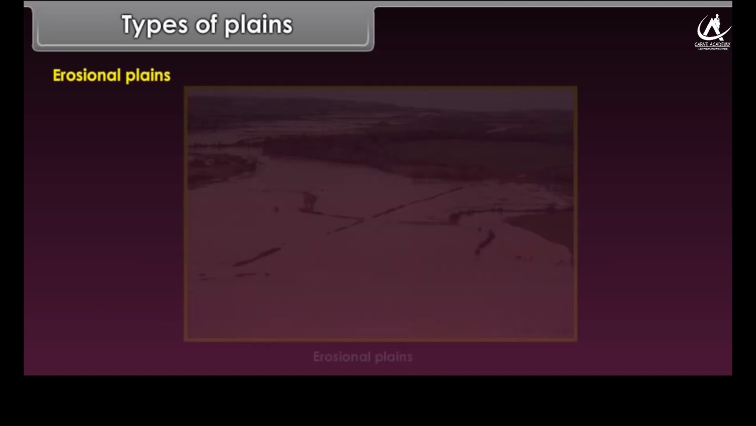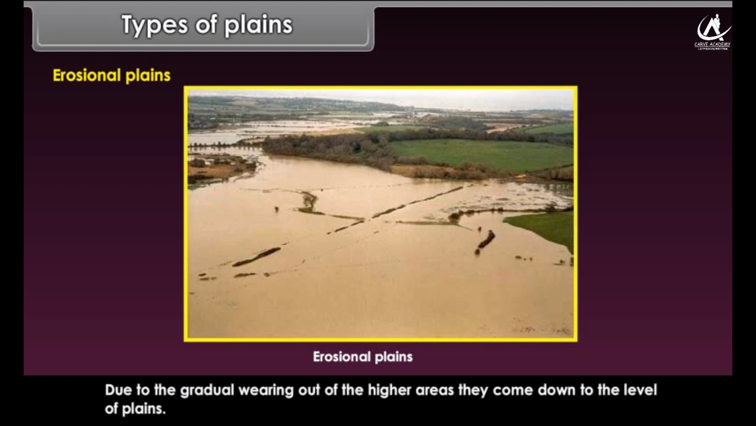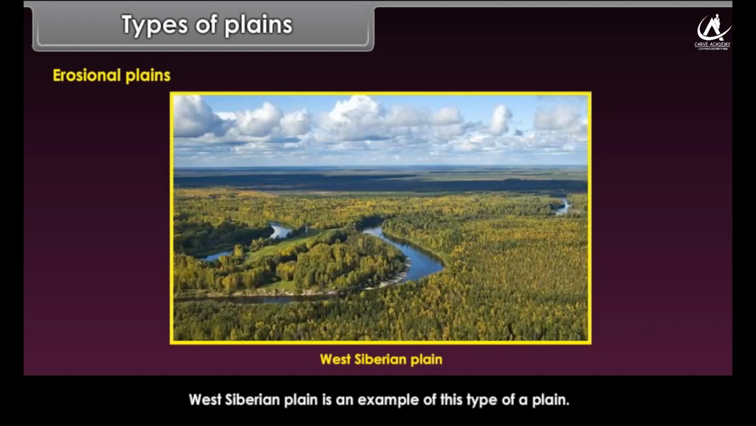Erosional plains. These are plains which are formed due to the constant erosion of the high areas, that is, the hills and plateaus, etc. Due to gradual wearing out of the higher areas, they come down to the level of plains. They are not very smooth plains, but often undulated. They are also known as Peneplains. West Siberian plain is an example of this type of a plain.